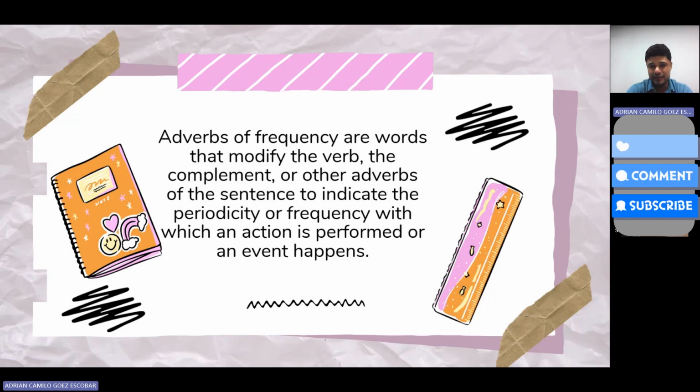They modify the verb, the action. These are the most common use. They indicate how regularly the main action is performed.